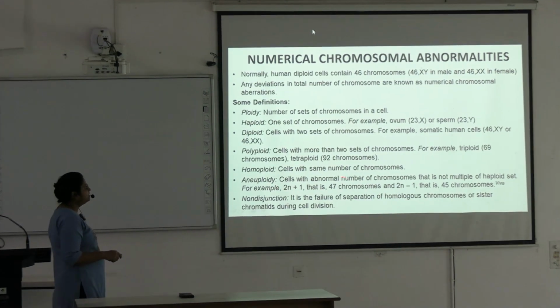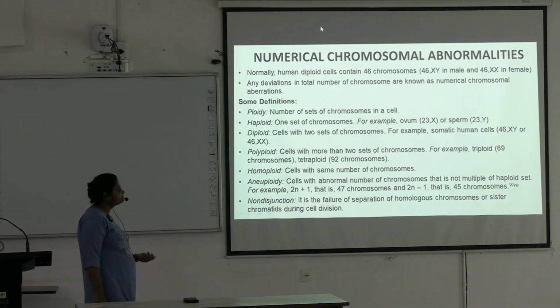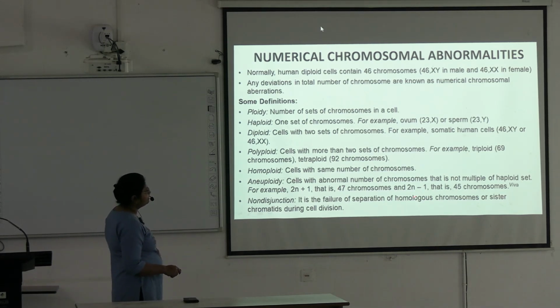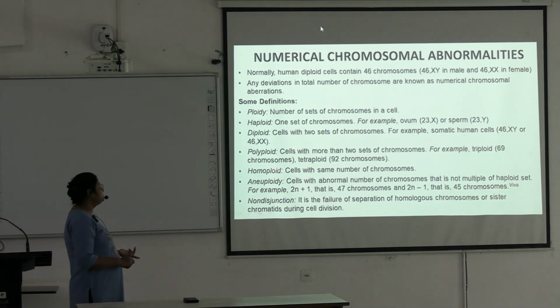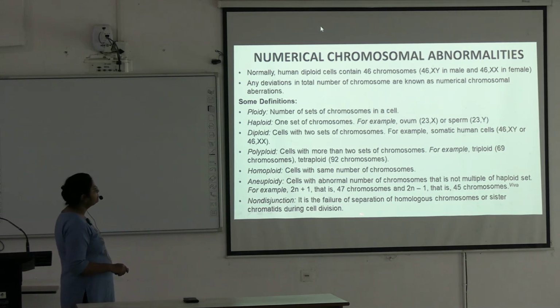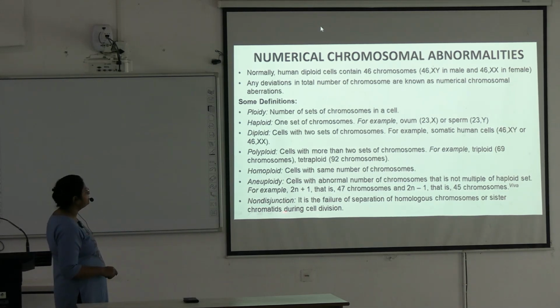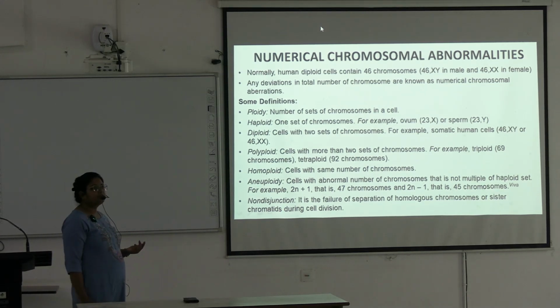Aneuploidy means cells with an abnormal number of chromosomes that is not a multiple of the haploid set. For example, 2N plus 1, total 47 chromosomes, present in XXY Klinefelter syndrome, and 2N minus 1, 45 chromosomes, present in Turner syndrome. So these are examples of aneuploidy. Next is non-disjunction. It is failure of separation of homologous chromosomes or sister chromatids during cell division, and this non-disjunction will lead to aneuploidy.